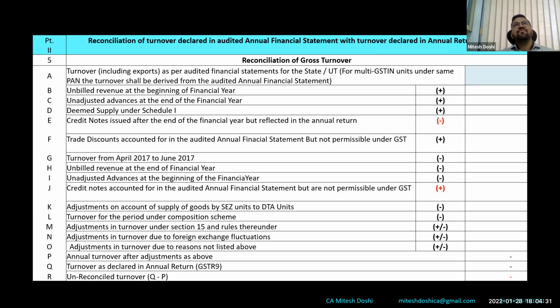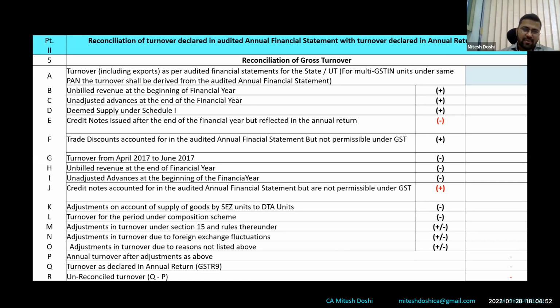Now we have been facing practical difficulties. We know that GST audit from the department has also started since almost a year now, and they have been asking for state-wise trial balances. So people actually don't have a system wherein they can get a state-wise trial balance. So whether that is required or not.